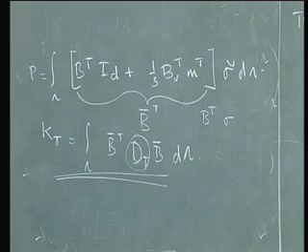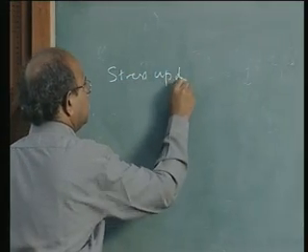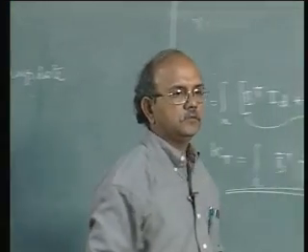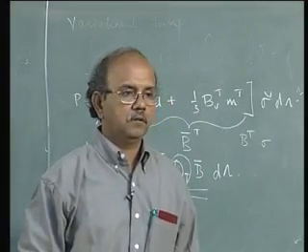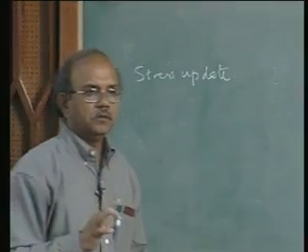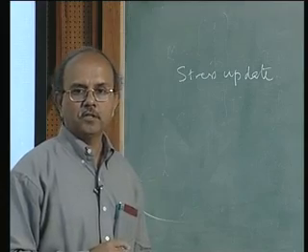Now we will look at the stress update algorithm. What we are going to do is follow a very similar procedure as we did for the one-dimensional case.